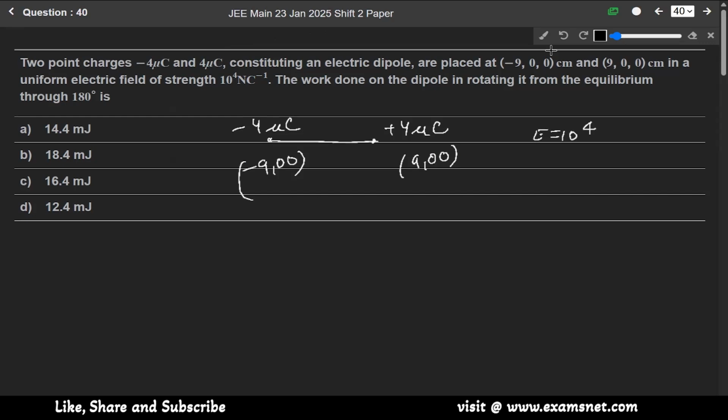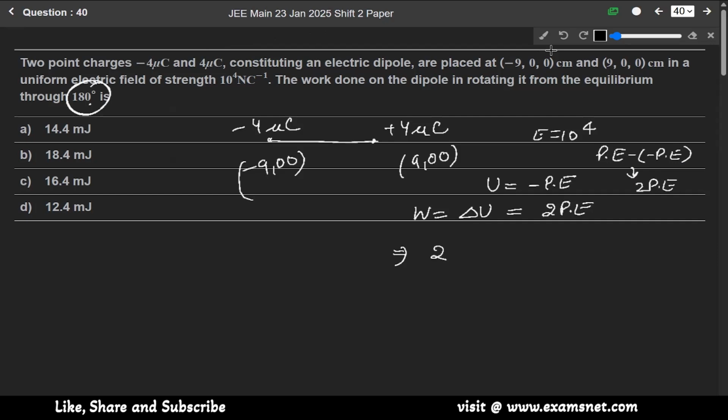Okay, we know that the electrostatic energy formula for such type of question is minus P dot E. Since we have to find the work done, the work done will be the change in this electrostatic energy. It will now be 2P dot E, since it is rotating through an angle of 180 degrees. So 180 degrees means eventually it will be P dot E minus of minus P dot E, which becomes 2P dot E. Now just put the values here.